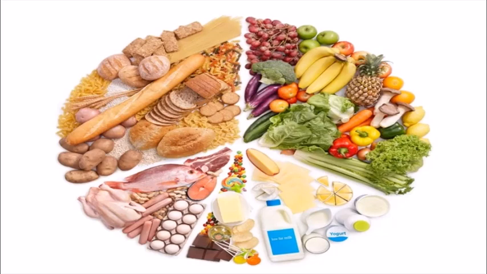Now, the nutrients that you consume are of two types, macronutrients and micronutrients. Macronutrients are the nutrients that you need in more amount. For example, you need carbohydrates, proteins and fats in more amount. So those become the macronutrients. Then micronutrients are the nutrients that we require in very less quantity or in very less amount. For example, minerals and vitamins. These are called the micronutrients.